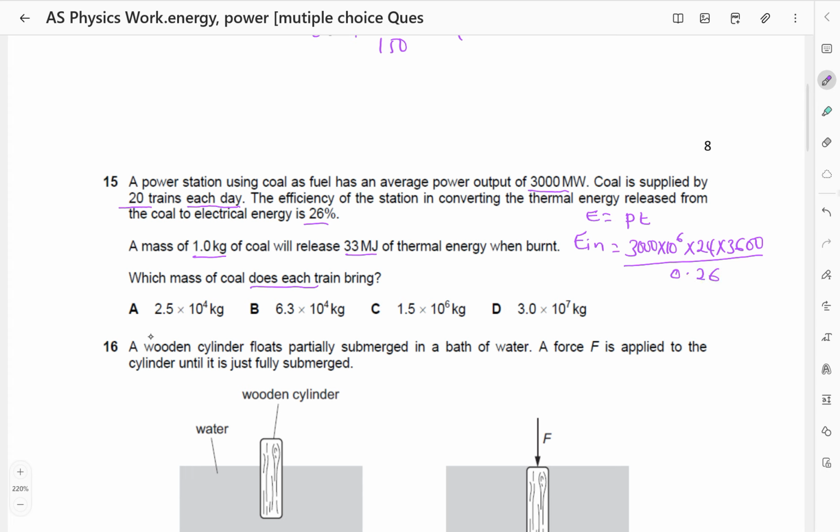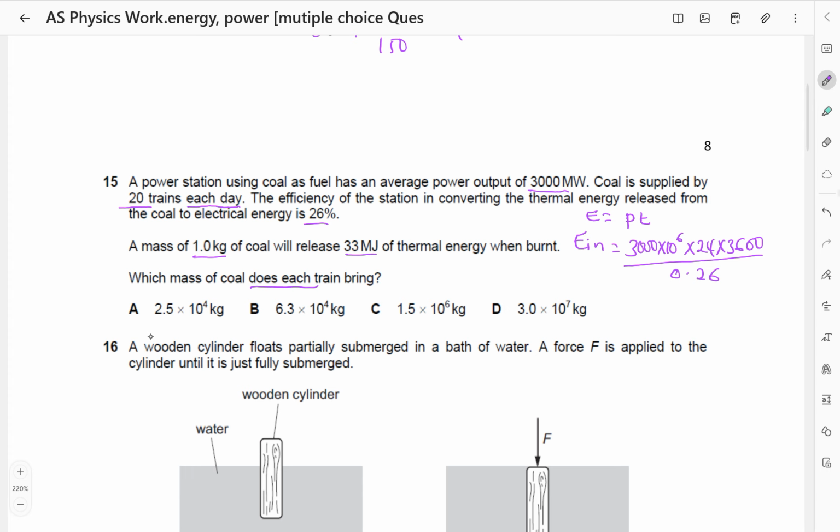The efficiency of the station in converting the thermal energy released from the coal to electrical energy is 26%. So only 26% of the energy input is the one which is converted. So this is going to be divided by 0.26. Or you can say 0.26 is equal to energy output divided by the energy input.